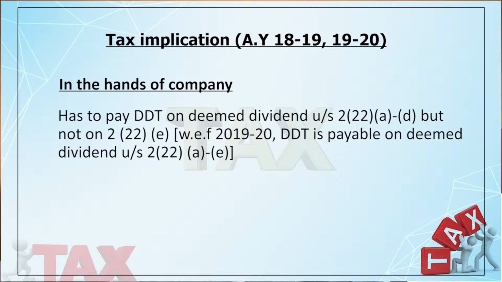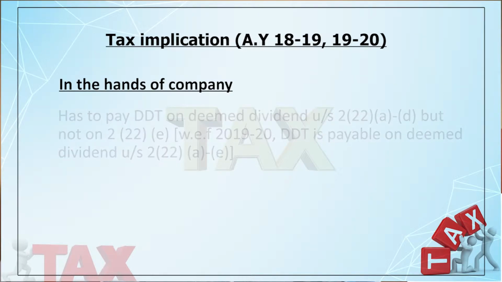So out of the 5, on 4 the company has to pay DDT and on the remaining 1 it does not have to pay any DDT. But from assessment year 19-20, the company has to pay DDT on all 5, that means 2(22)(a), (b), (c), (d), (e). On all deemed dividend covered under section 2(22), the company has to pay dividend distribution tax. At this point I am very clear.